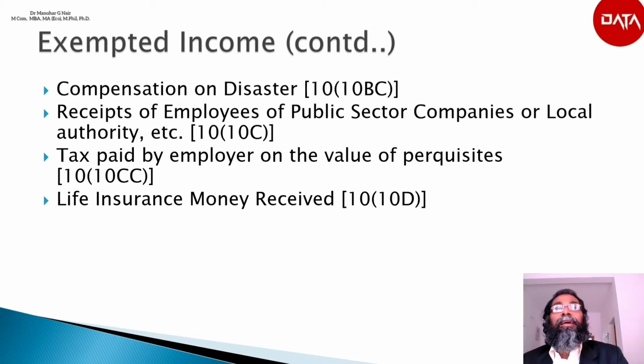Any sum received under an insurance policy issued after 31st March 2013, in respect of which the premium payable for any of the years during the term of the policy exceeds 15% of the capital sum assured, if the policy is for the insurance on the life of any person who is a person with a disability or a person with a severe disability or suffering from a disease or ailment as specified under section 80DDB.